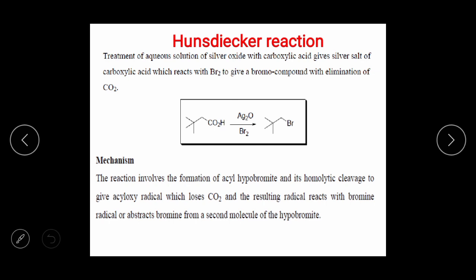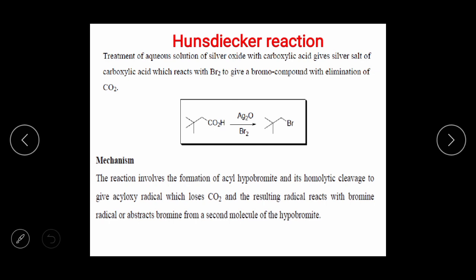The reaction involves the formation of acyl hypobromite and its homolytic cleavage to give the acyloxy radical, which loses CO2, and the resulting radical reacts with bromine radical or abstracts the bromine from second molecule of the hypobromite. Okay, this is simple reaction.